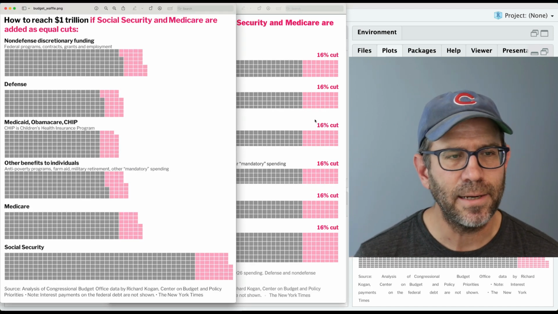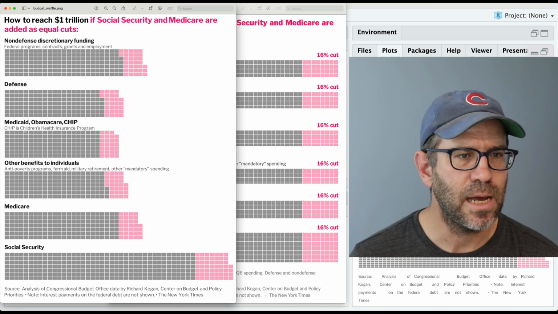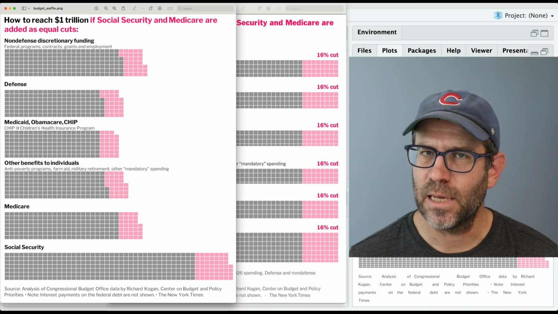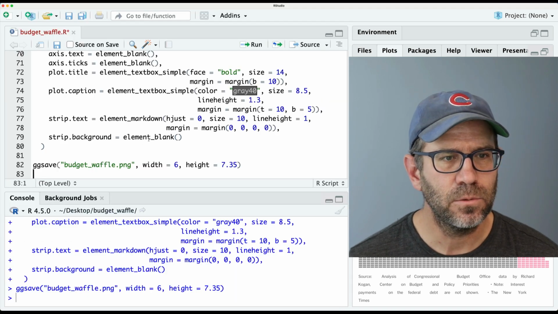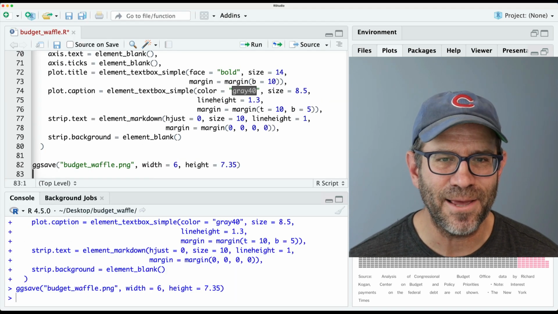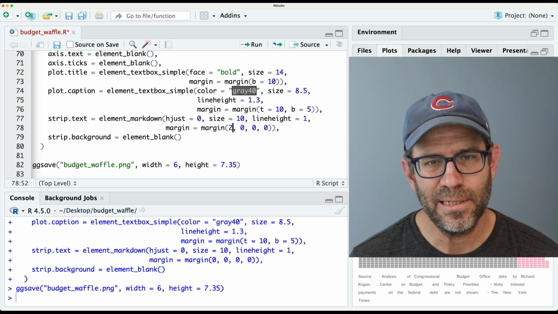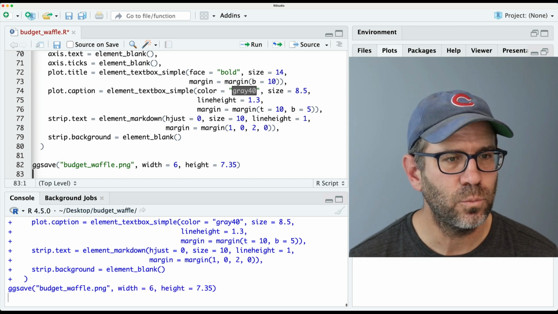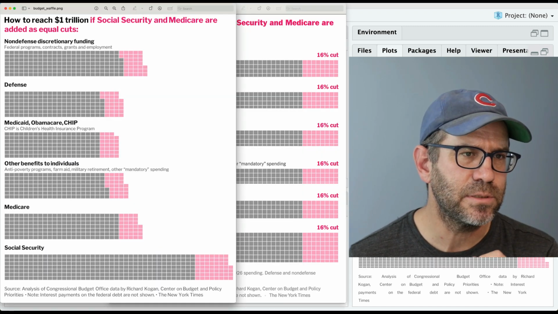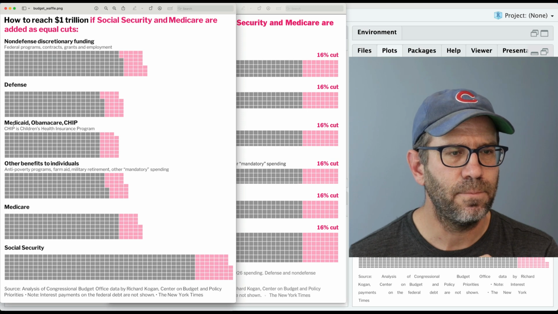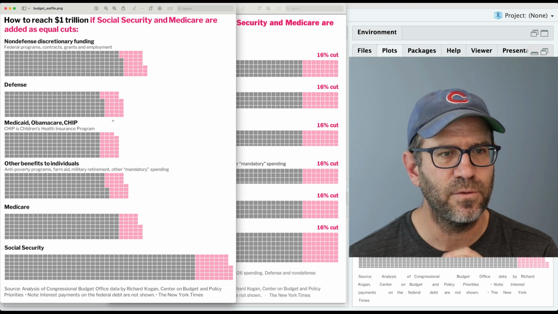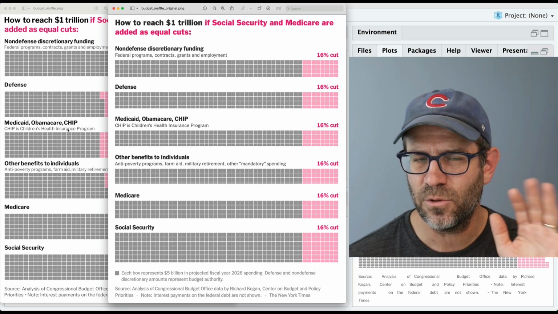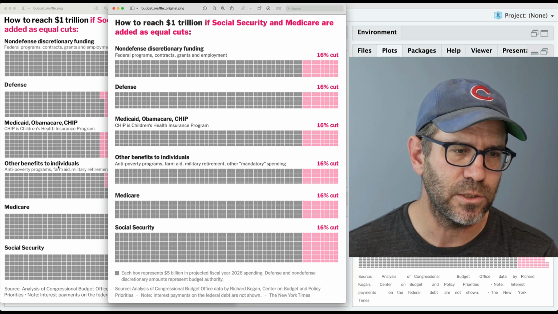Maybe we want to add a little bit of margin to the top and bottom. The margin is really only going to be seen for these cases where we have a subtitle, right? So I said we would remove that, but here we are adding it back on. So let's go ahead and do like 2 and 2, or maybe we'll do 1 and 2, 1 to the top, 2 to the bottom. So I think that looks nice. We can make modifications later to increase the gap, say between the bottom of the defense grid and the top of the Medicaid. But there's other things we're going to want to play with first, and I don't want to get too far ahead of ourselves when we start doing that.